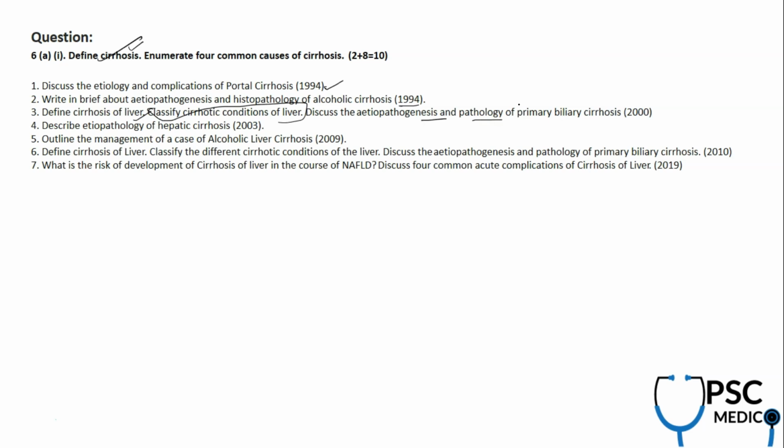Etiopathogenesis and pathology of primary biliary cirrhosis. See, instead of plain alcoholic liver cirrhosis, they are asking primary biliary cirrhosis in 2000. And again, etiopathology of hepatic cirrhosis, management of a case of alcoholic liver cirrhosis, define cirrhosis of liver, classify different conditions. Etiopathogenesis of primary biliary cirrhosis again got repeated in 2010. And again, what is the risk of development of cirrhosis in case of, this again we did discuss